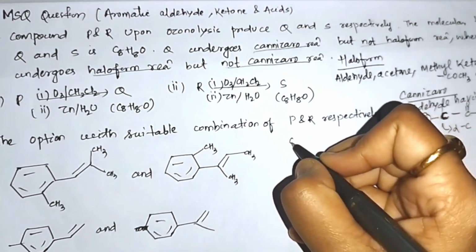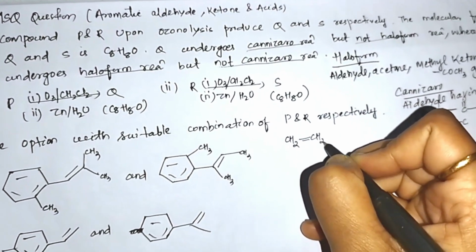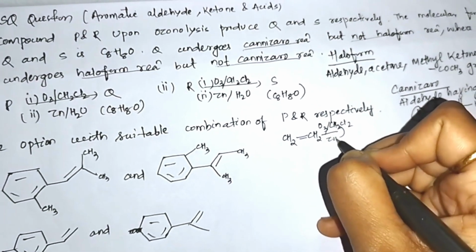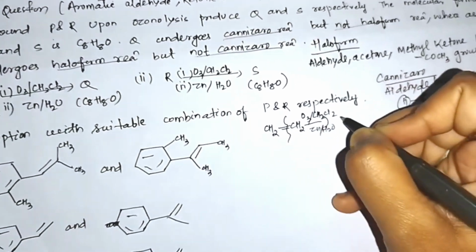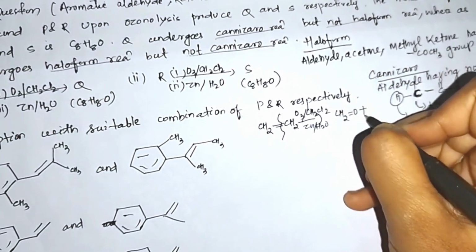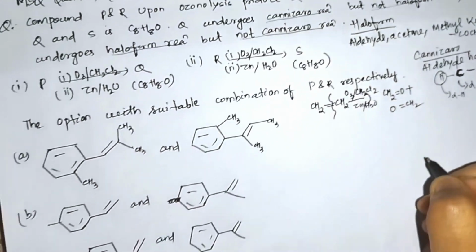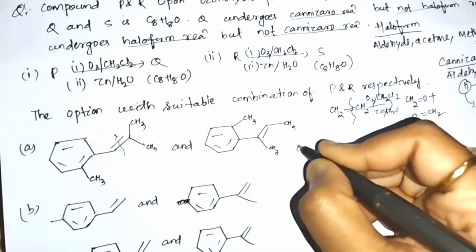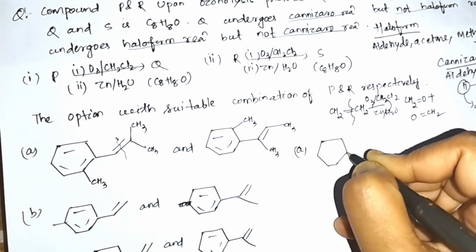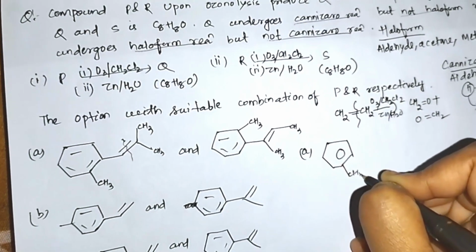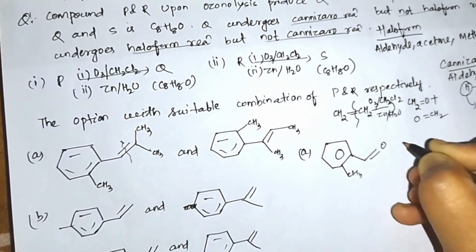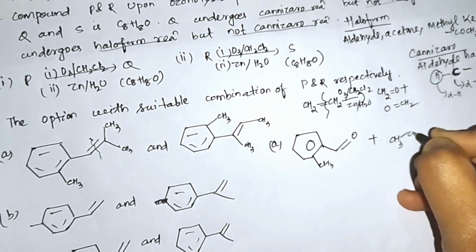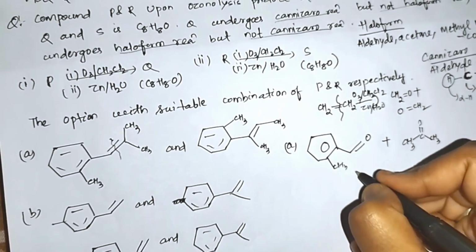So, coming to the question. Ozonolysis means, a simple trick: if this is an alkene and ozonolysis occurs, the reagent is O3, CH2Cl2, Zn/H2O. The trick is to simply break that bond and attach O like this. This is the product. In the first option, I simply break this bond. So I will get CH3 double bond O plus CH3 C double bond O CH3. This is Q.